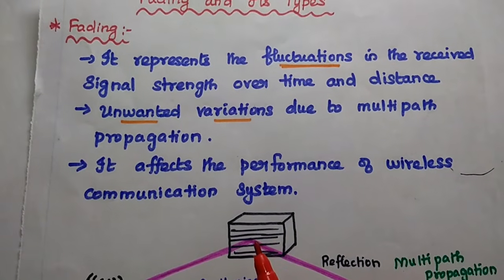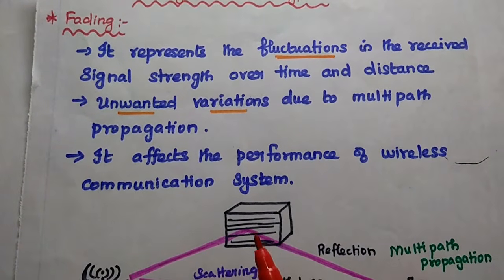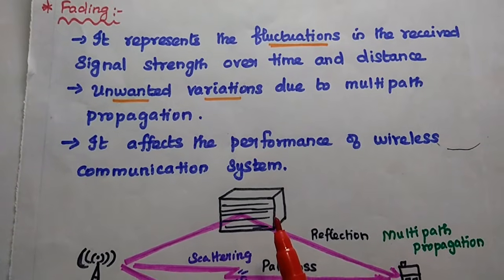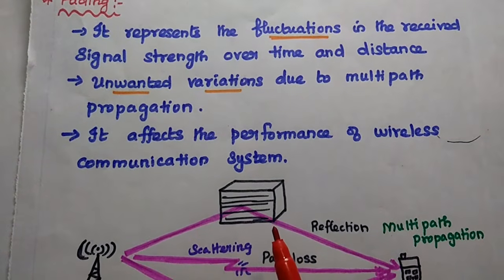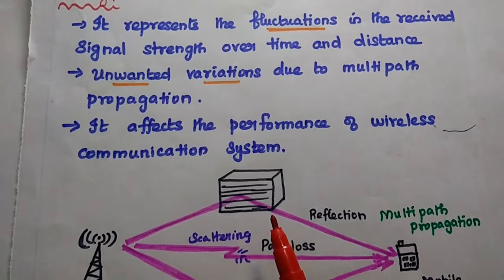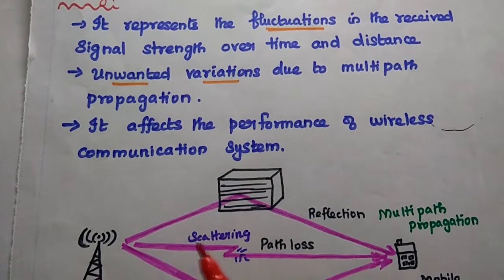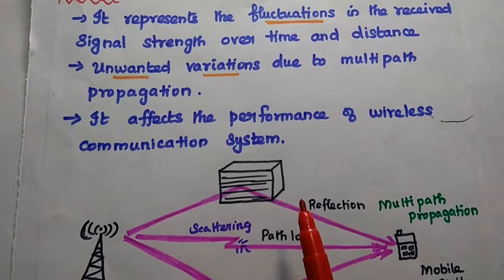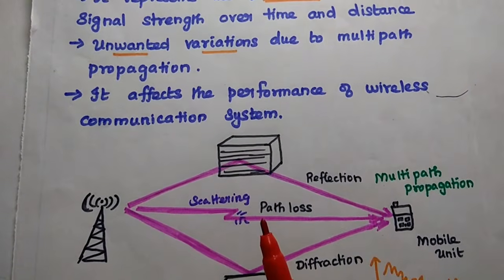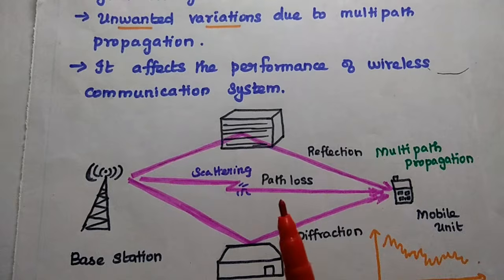This is an unwanted variation. It can be reduced or avoided by using some mitigation techniques, which we will discuss later on. This fading affects the performance of the wireless communication system. Do you all understand this concept?